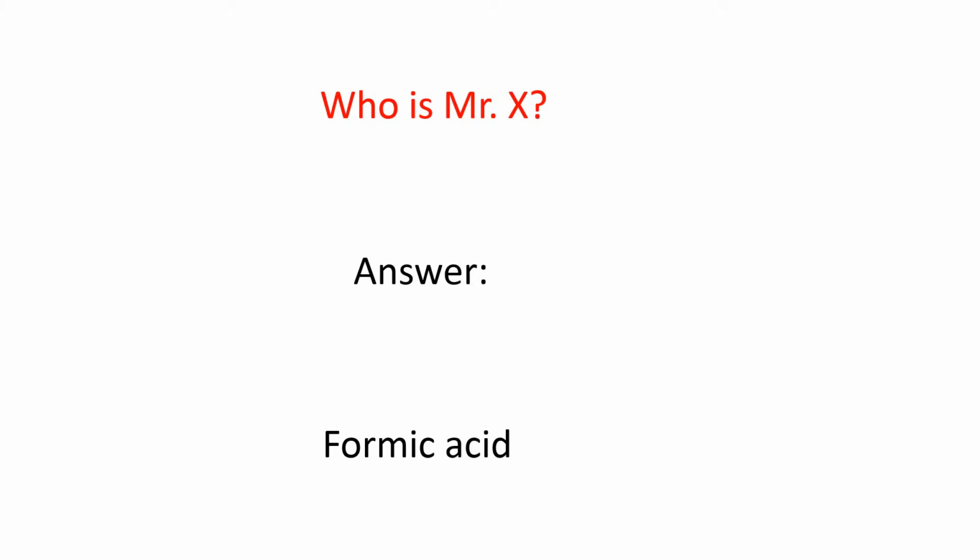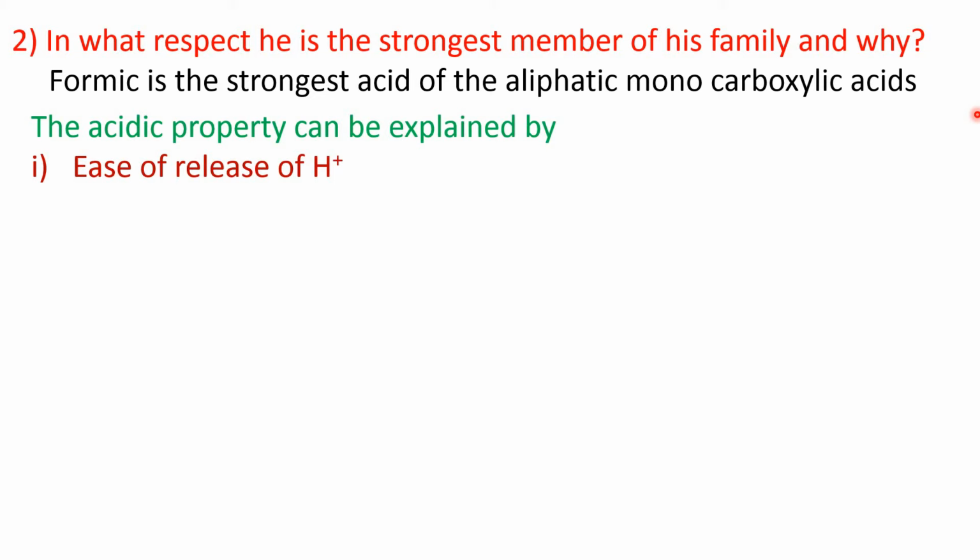Now, this acidic property of any acid can be explained by two factors. First factor is ease of release of hydrogen ion or H+. An acid means it can release H+ in aqueous solution. The acid which can easily release this hydrogen ion, that will be the stronger acid.